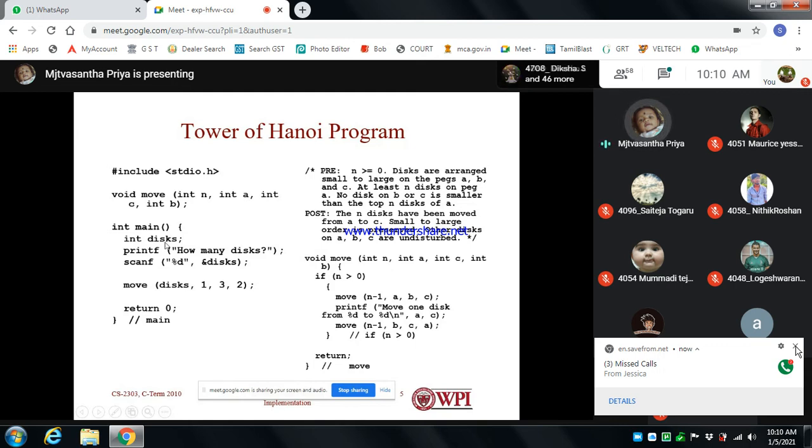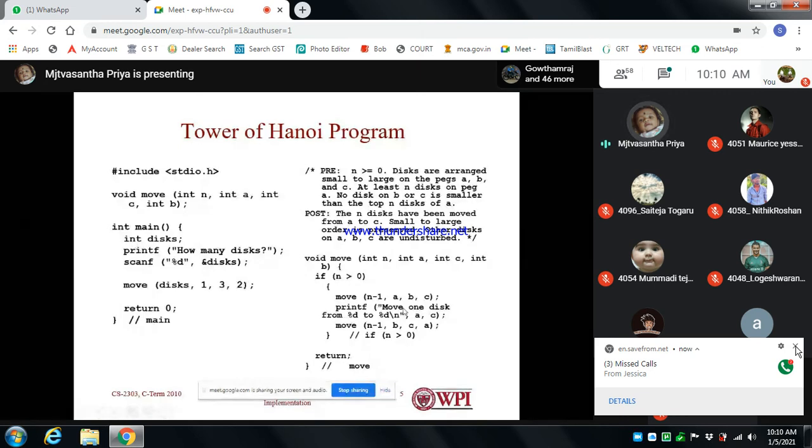If n is greater than 0, then the call is with n minus 1. First we give the A part, the source disk, with n minus 1. We take one disk and place it into another destination, right? So we give that condition n minus 1, and we give what we are going to change, A, B, C, that is the disk, right?